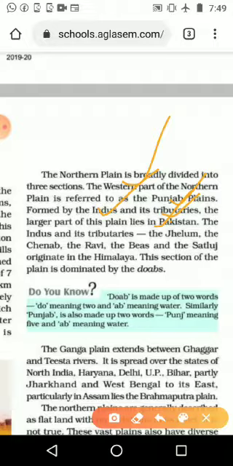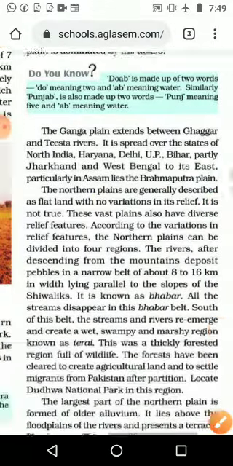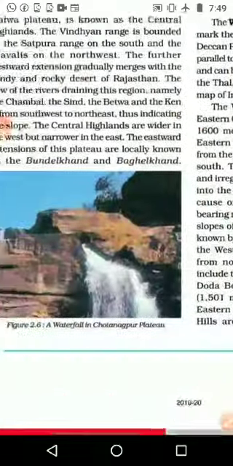Then the Indus and its tributaries like Jhelum, Chenab, Ravi, Beas and Satluj originated in the Himalaya, and this section of the plain is dominated by the doabs. In the Indian map, we can see the Indus River and its tributaries, which are flowing from the Himalaya, and where they are reaching.